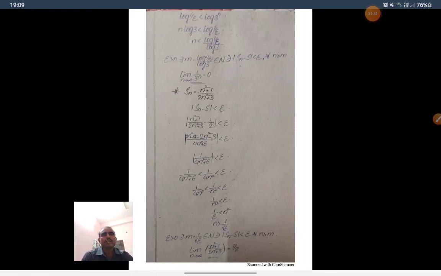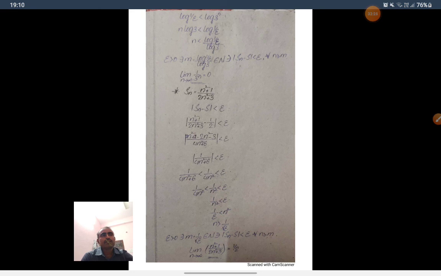Consider Sn equal to (n square plus 1) by (2n square plus 3). By definition, mod Sn minus S less than epsilon. So take a given epsilon greater than 0. I take S equal to 1 by 2. So mod (n square plus 1) by (2n square plus 3) minus 1 by 2 is less than epsilon. Simplify this. We get 1 by (4n square plus 6) less than epsilon.